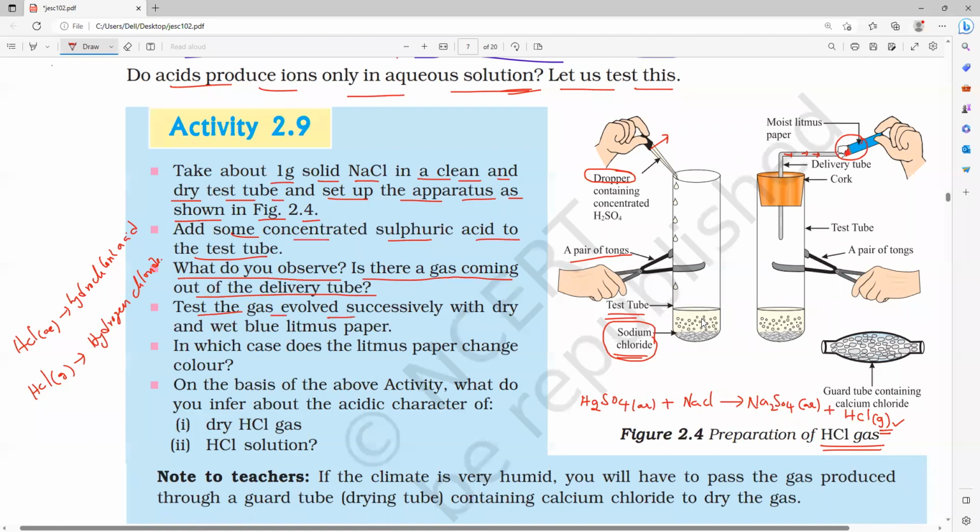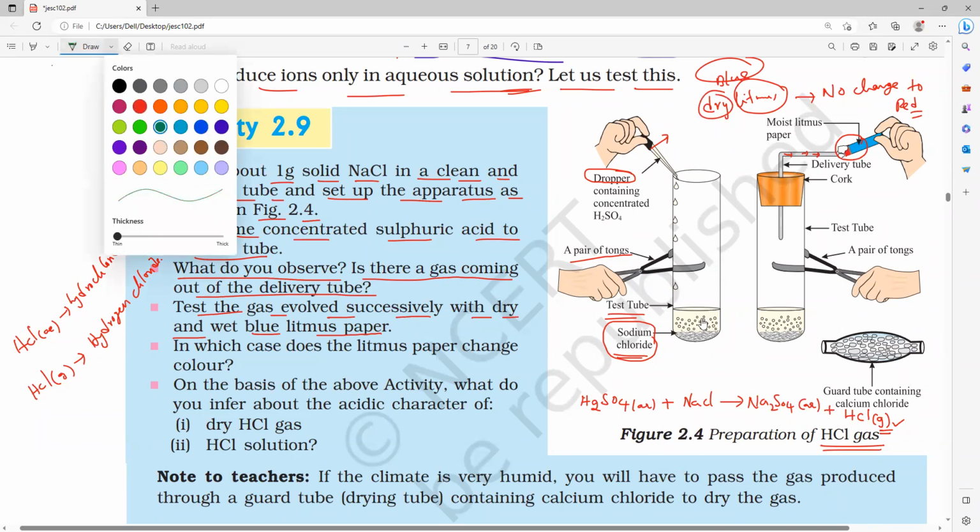Now test the gas evolved successively with dry and wet blue litmus paper. One time, put dry blue litmus paper at the mouth of the delivery tube. If I put a dry blue litmus, is there any change into red litmus? No change. No change to what color? Red. When I put the dry litmus.